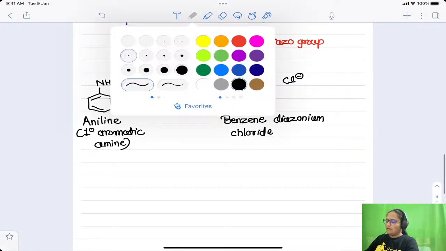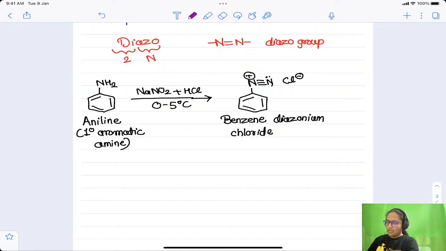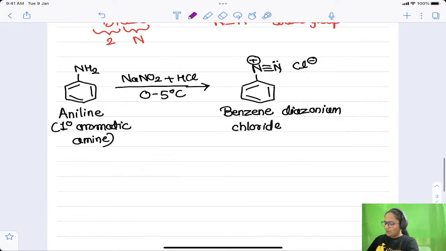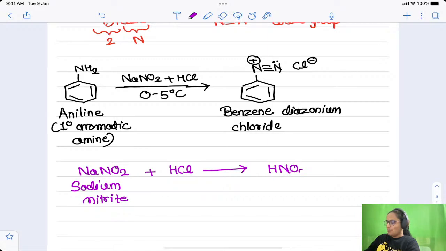Now if you can see, this reaction is carried out at low temperature. There is a reason for this. What happens in this reaction? This NaNO2, which is called sodium nitrite, combines with HCl, hydrochloric acid, and gives you HNO2 plus NaCl.